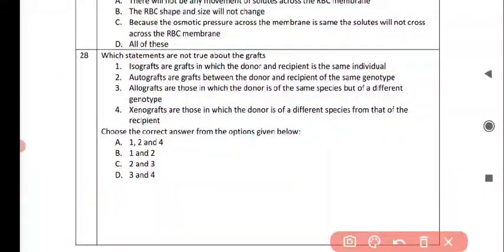Next question is which statements are not true about the grafts? So statement 3 and statement 4 are true about the grafts, that is allografts are those in which the donor is of the same species but of different genotype, and xenografts are those in which the donor is of different species from that of the recipient. So these statements are true regarding grafts, but the question is which are not true. So statement 1 and 2 are not true. So option B is correct for this question.